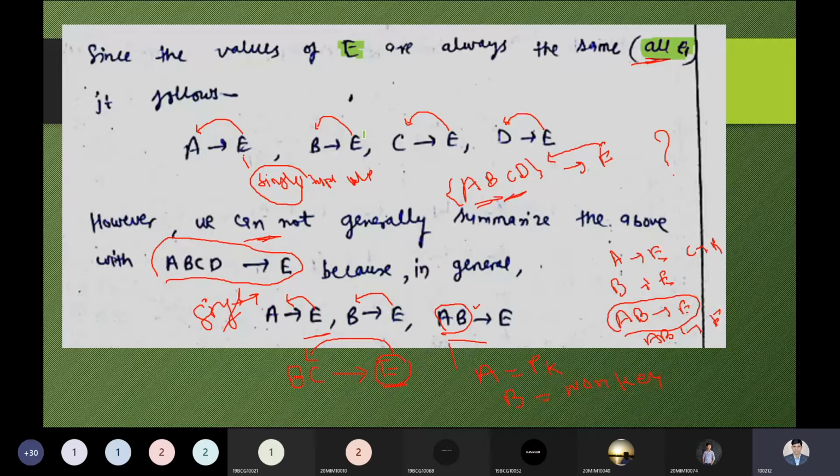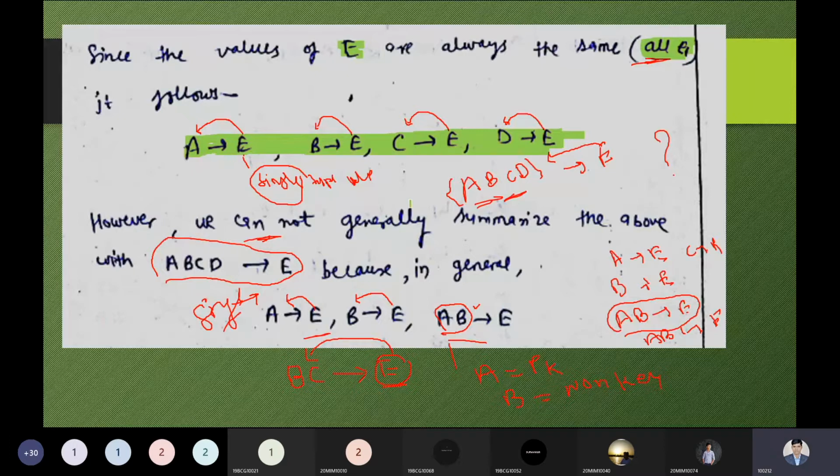So E can also depend on B, E can also depend on C, as well as E can also depend on D. So this is the one case we can observe over here. This is the point we have to keep in mind properly, and it is already highlighted by me over here.